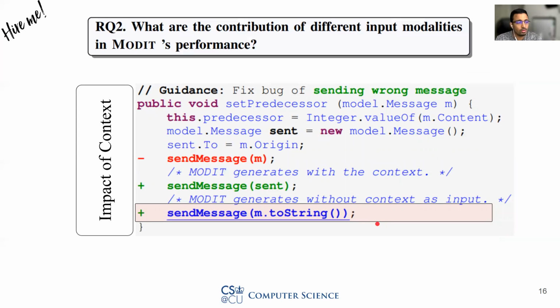In this example, MODIT generates a wrong patch without the context. MODIT is able to generate the right patch with the context since the variable for the right patch, that is the variable sent, is present in the context. With these results, we conclude that both the guidance and the context are necessary to successfully generate edited code.